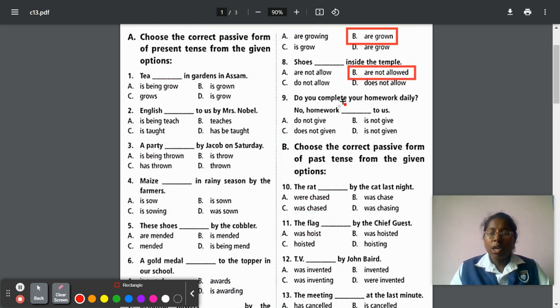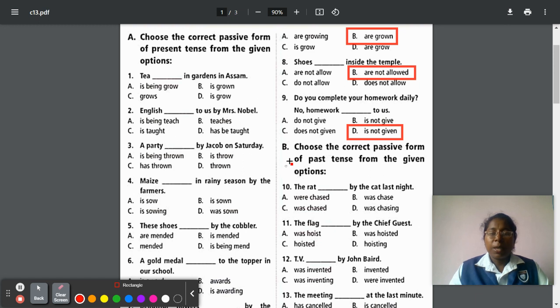Next, question number 9. Do you complete your homework daily? No. Homework dash to us, not give. That is the verb. While converting into past tense, not given. Here homework is one thing, so it is a singular form. Is not given. Option D is the correct answer.